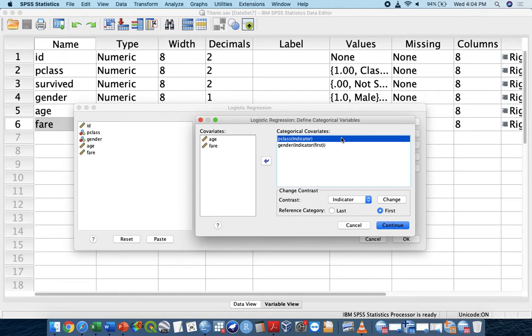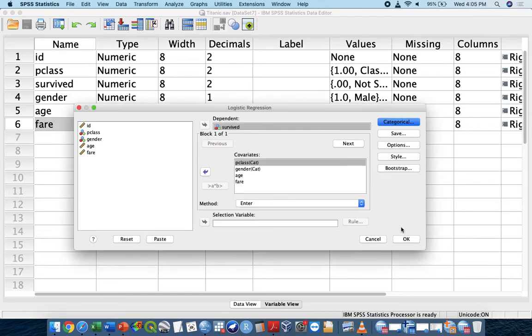No problem. Maknanya you nak look differently means what? You want to remain as the last. You go to the change like this. Also can. Ini maksudnya, you jadikan bahawa female itu adalah reference. That means you nak tengok kematian lelaki. Boleh, tak ada masalah. And then you go to the continue.